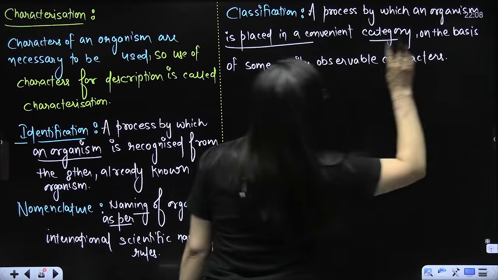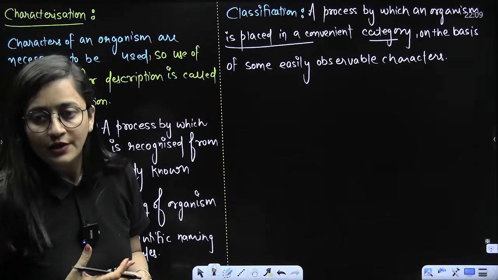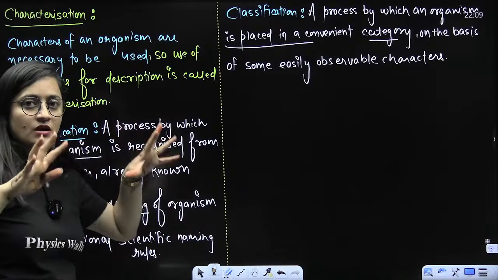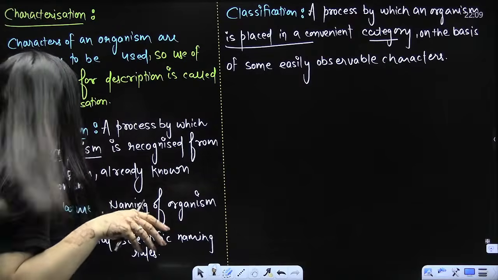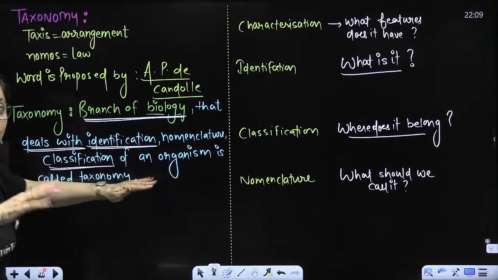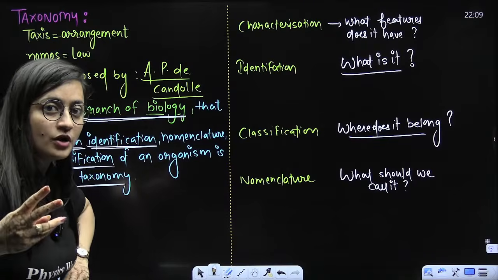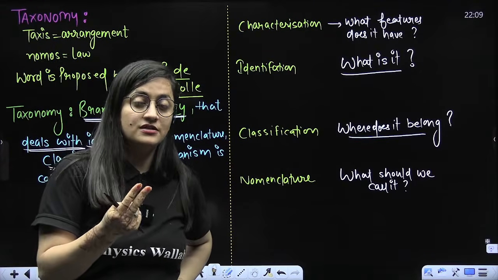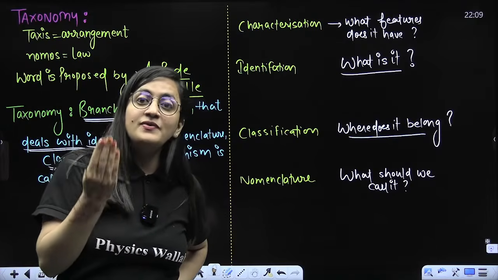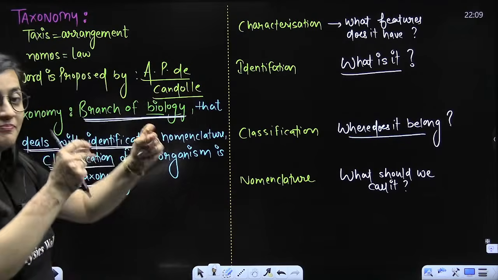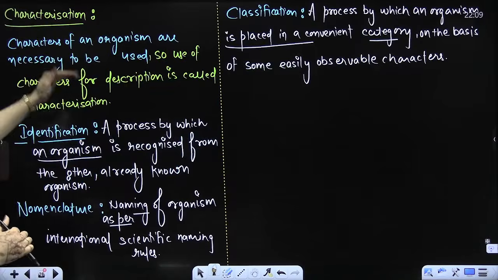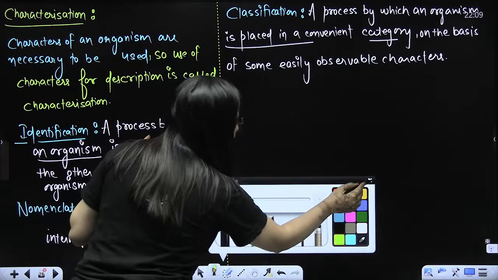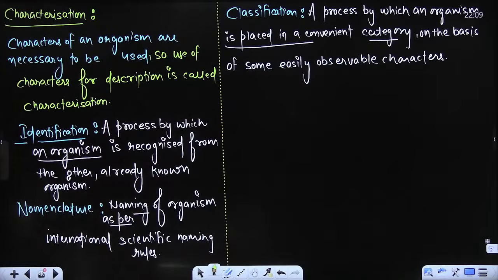So this is the meaning of all the terms here. I am teaching you the way I teach class 11 students, assuming that you don't know anything. So I hope this part is clear. Since this is the backlog series, I believe you don't know anything. When we have the revision session, we pass this part very quickly: this is characterization, identification, classification, nomenclature. But in your case, I'm assuming that you don't know anything at all. So that's how I am teaching this.